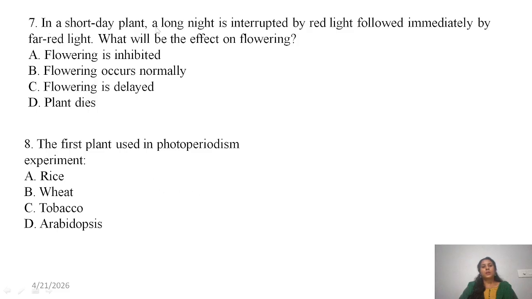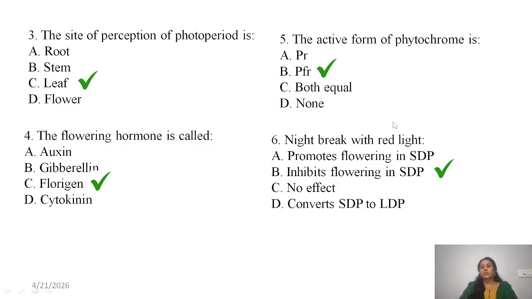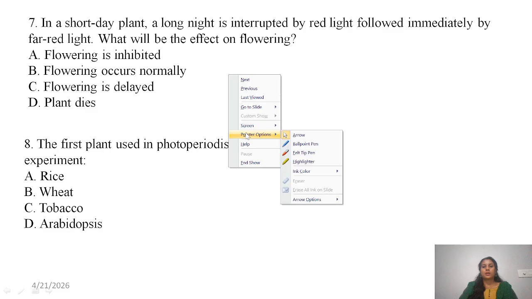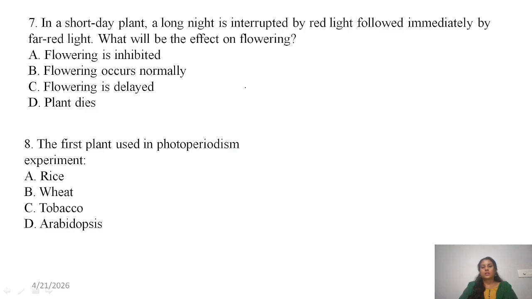In a short day plant, a long night is interrupted by, we discussed this in the earlier question, no? The same thing is here. In a short day plant, a long night is interrupted by red light, followed immediately by far-red light. Whatever conversion of PR to PFR happens under the red light is nullified by far-red light.